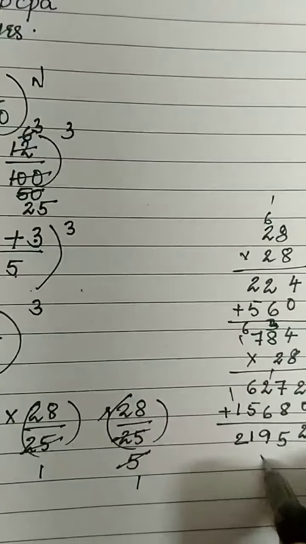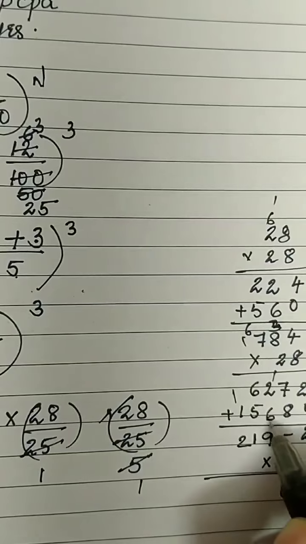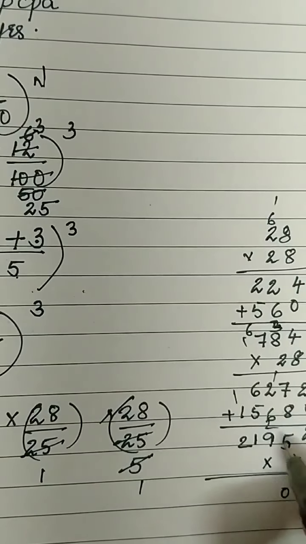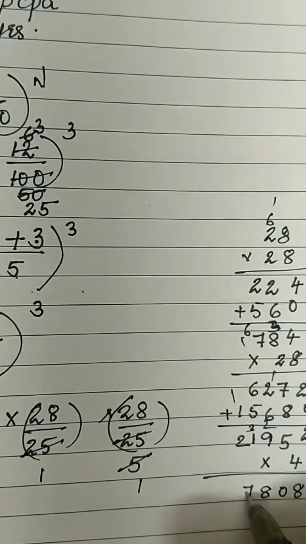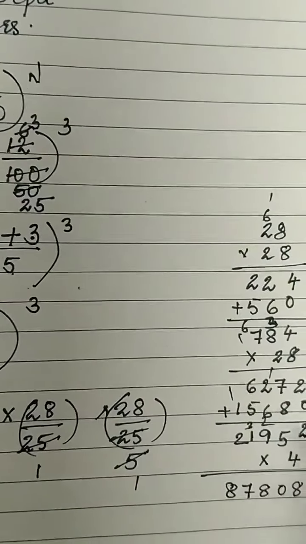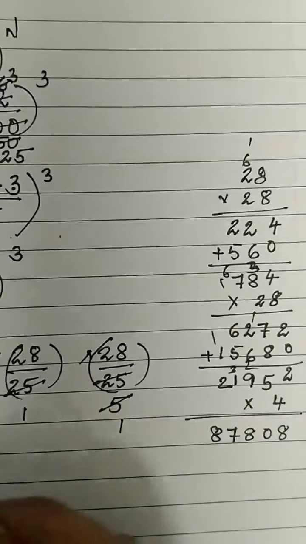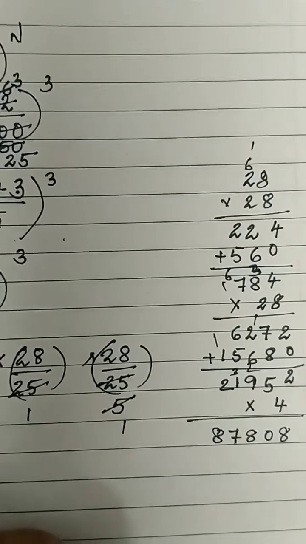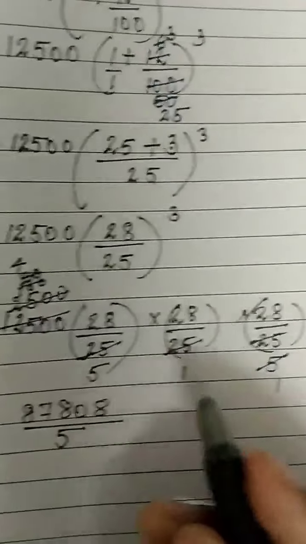Multiply by 4 is remaining. Multiply by 4. 4 2s are 8, 5 4s are 20, carry 2. 9 4s are 36, plus 2, 38, carry 3. 4 1s are 4, 7, 4 2s are 8. So I got 87808 upon 5.